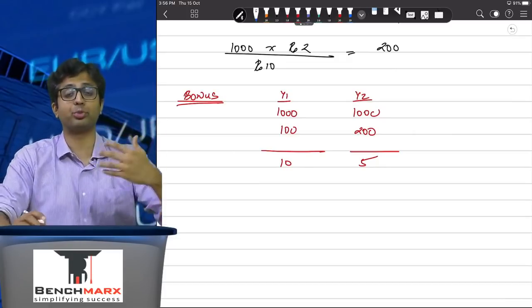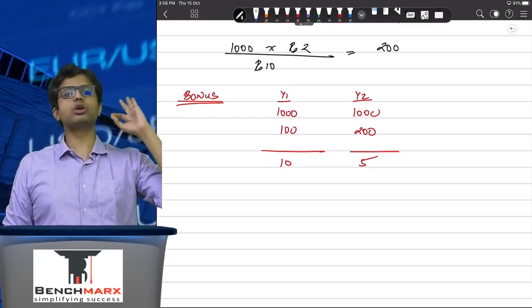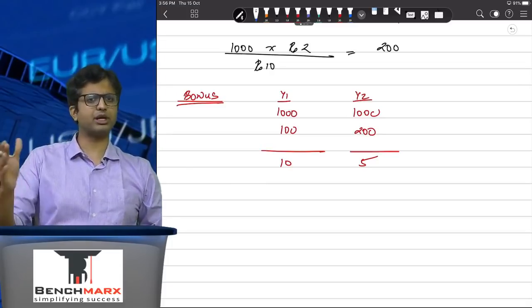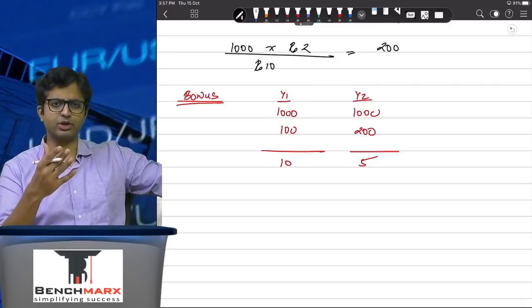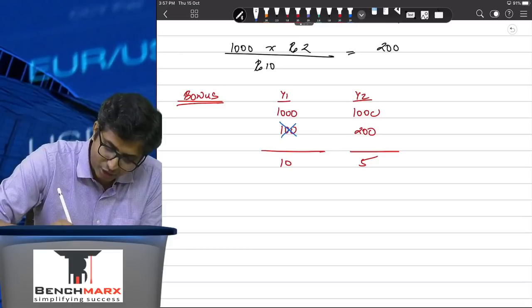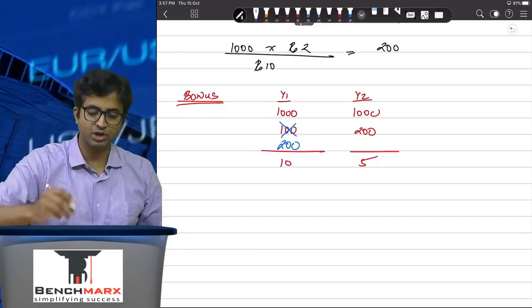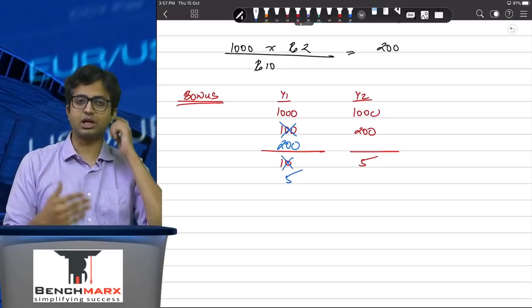What do you mean by retrospectively adjusted? It means that bonus shares are assumed to be in existence from the earliest reported date, which means if you are preparing 2 years of financial statements, from the earliest date that you are reporting, the very first day of that period, from this very date bonus shares are assumed to be in existence. Were they in existence? No, but they are assumed, so that your EPSs are now comparable.